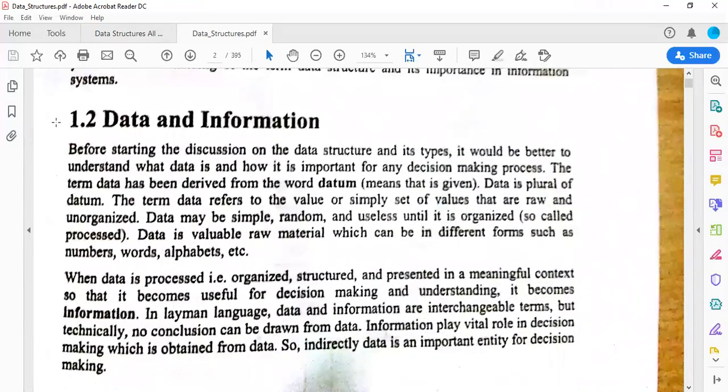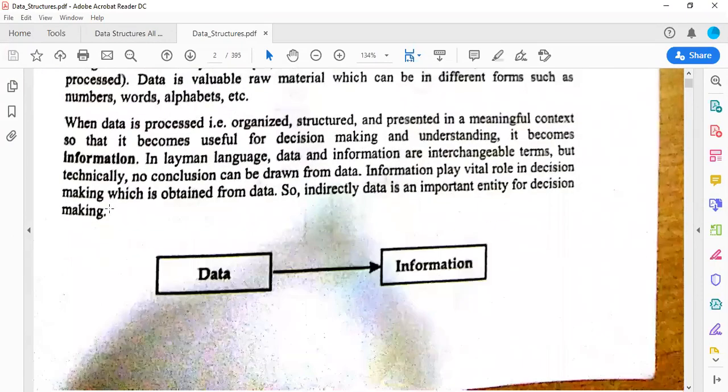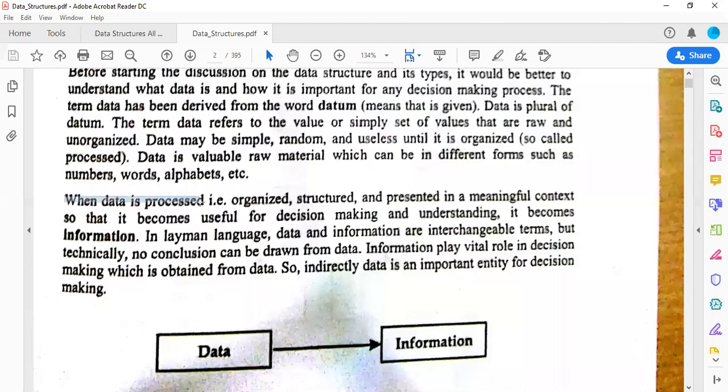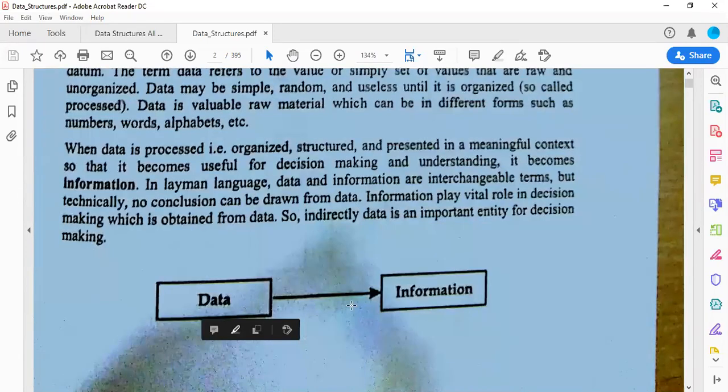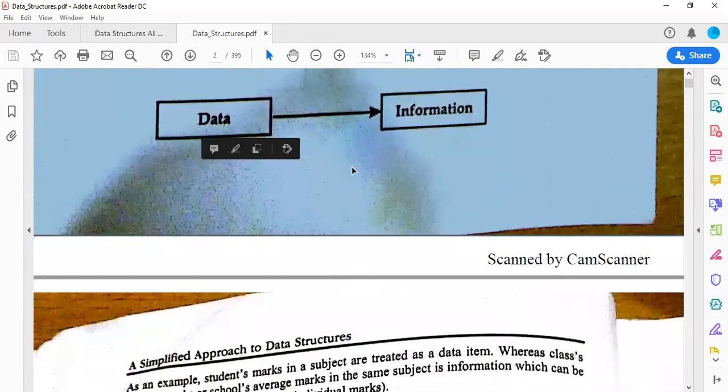So data and information play a crucial role in modern day computing. So what is data? It is unprocessed information or raw information. So when you process the data, it transforms into information.